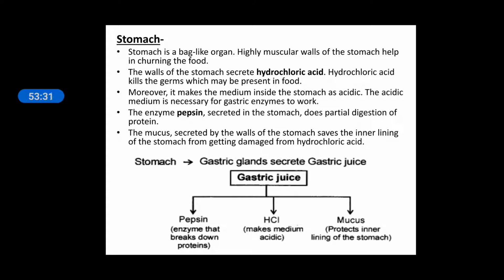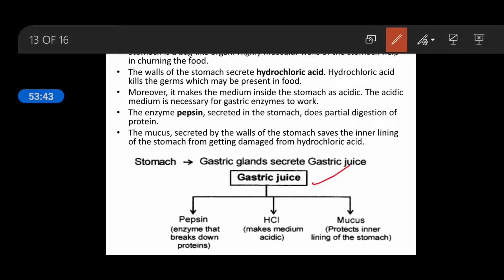In the lower part you can see the gastric glands secrete gastric juices, or the stomach enzymes. There are three things which are secreted by your stomach. One is pepsin enzyme, which breaks down protein. For the digestion of protein, pepsin is utilized. HCl makes the medium acidic, and mucus protects the lining of the stomach.